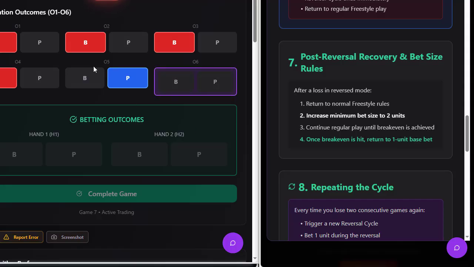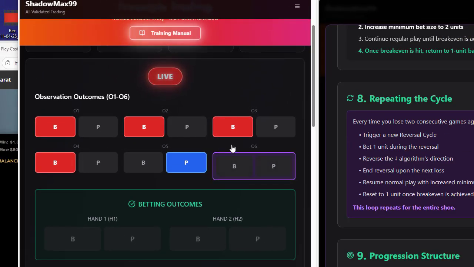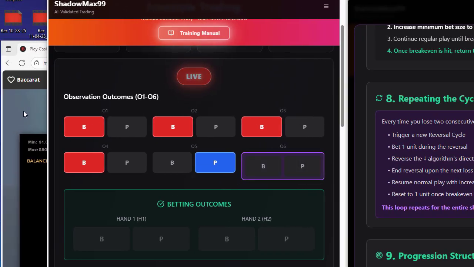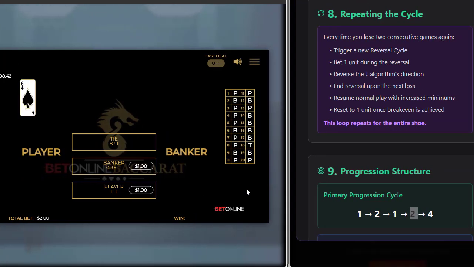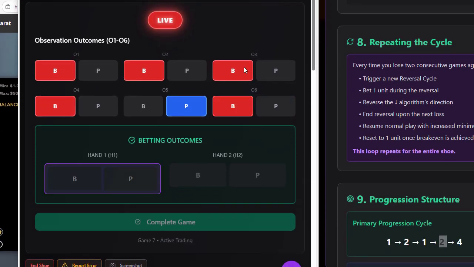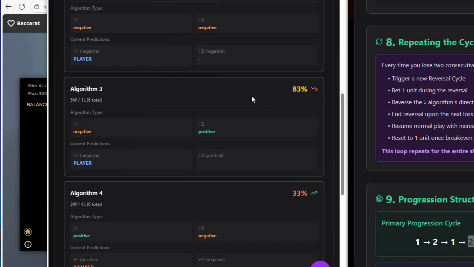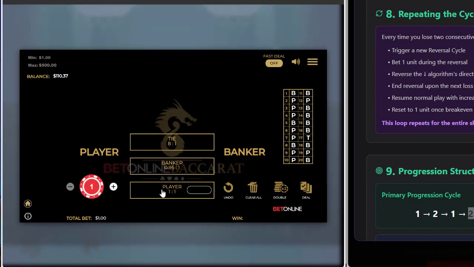So we're gonna go up to 2 units on this hand, and then if we lose it, we'll go to 4 units. I think somewhere it shows you the progression 1, 2, 1, 2, 4. So we are right here in the progression cycle. All right, so in this case, we wait for the next outcome. Banker wins, and now we come here and we play it regularly now. So we're going to do 2 units on player.